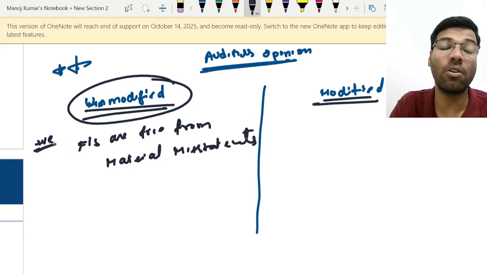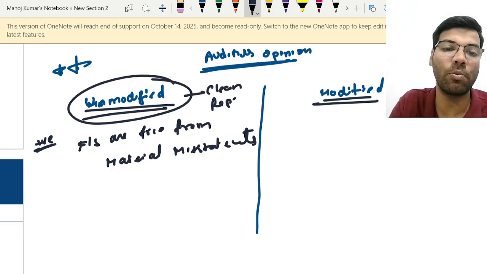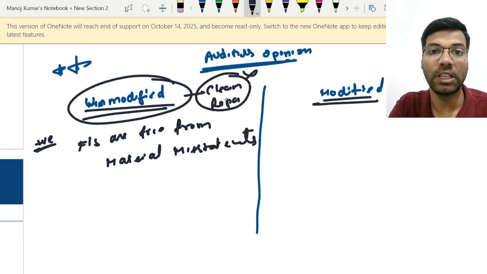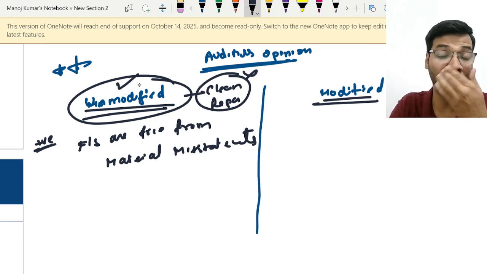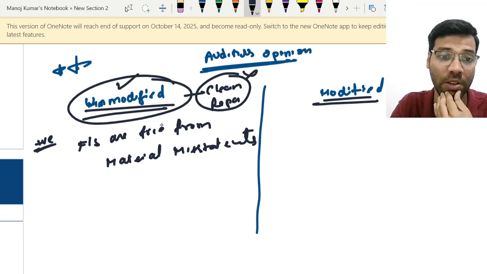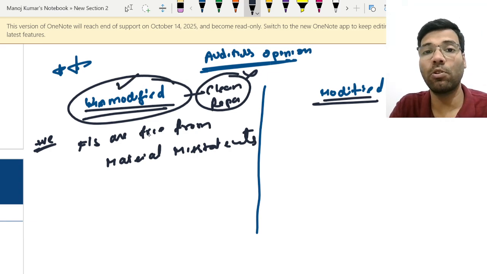Okay, this is unmodified opinion. In simple language, it is called a clean report. Clean report, don't write this in the exam. Always use the term unmodified opinion. So what is unmodified opinion?